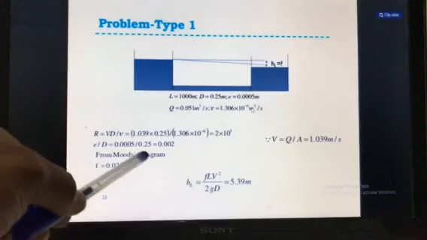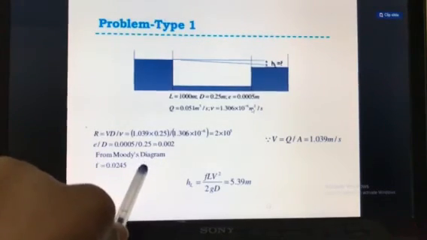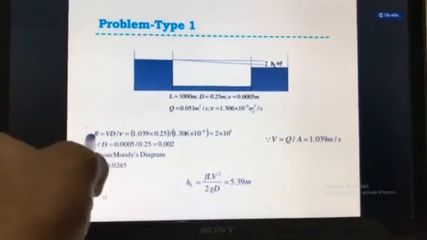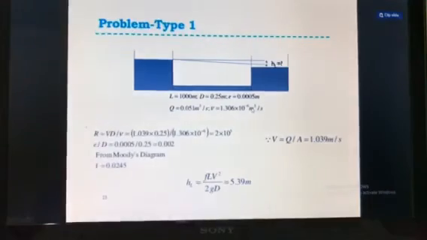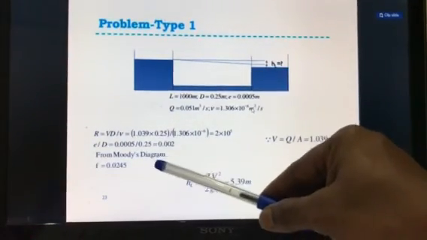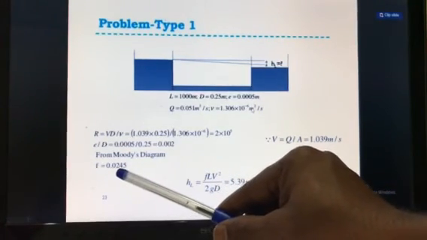Now using Moody's diagram with E by D of 0.002 and Reynolds number 2 into 10 raised to power 5, you can find the friction factor f as 0.0245.